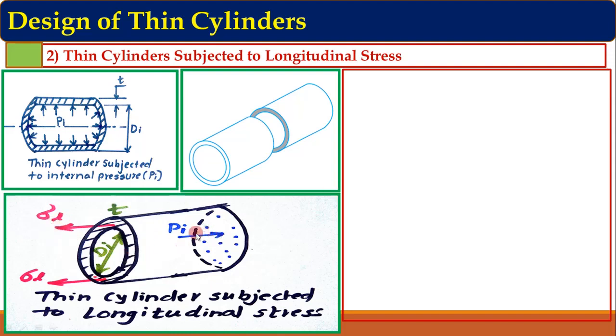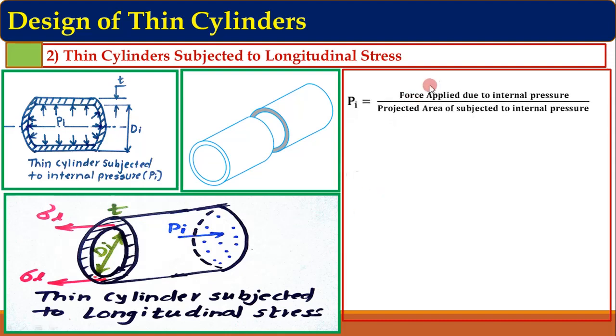Now this diagram shows the applied pressure on the closed end of the cylinder. So this pressure is applied on the inner surface of the closed end. Its internal diameter is di, and this is the reactive stress that is called longitudinal stress. It is induced on this hatched portion. Its internal diameter is di and thickness is t. So with this data, let us start the second part of the derivation.